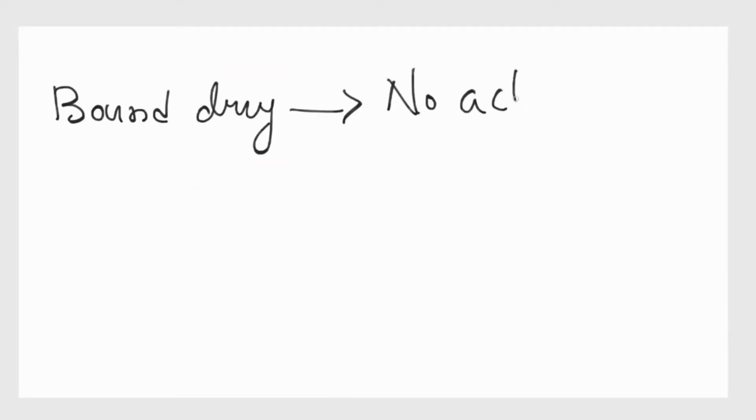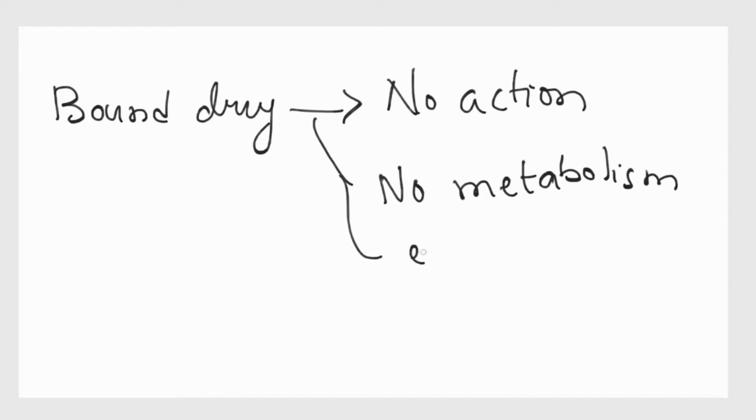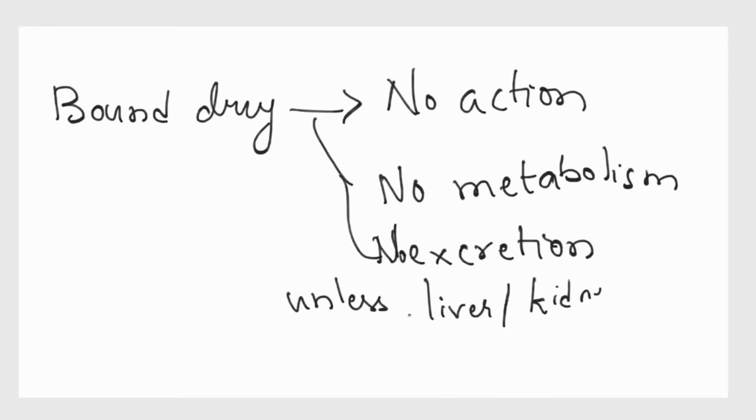So, what do we know about bound drugs? Whenever a drug is bound, it cannot produce any action. It cannot undergo metabolism. It cannot undergo excretion unless your liver or kidney think otherwise. So it cannot be removed.